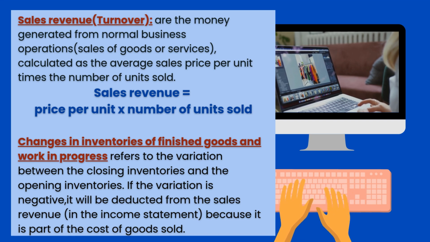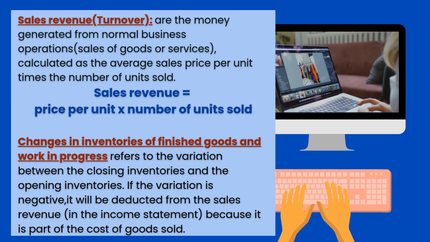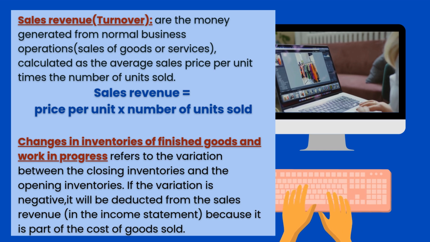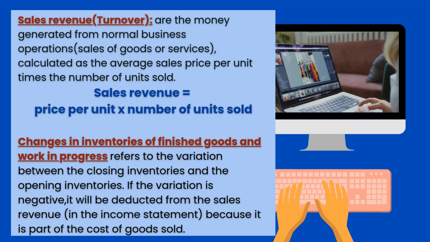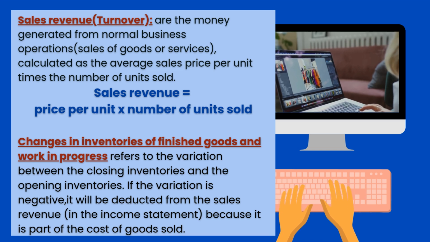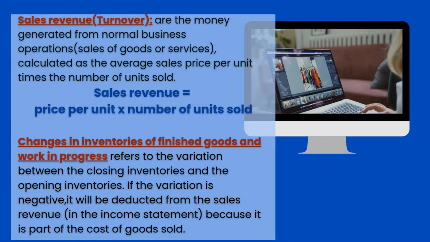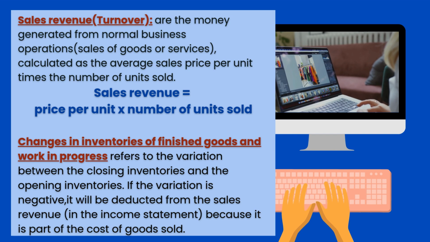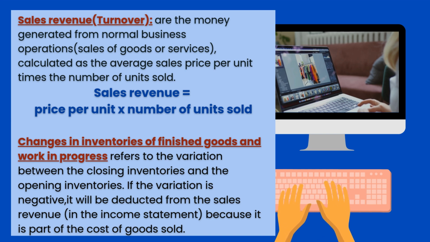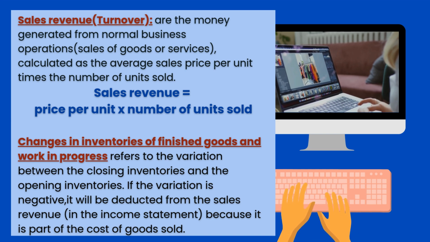This concept, the sales revenue, is the money generated from normal business operations, sales of goods or services or products, calculated as the average sales price per unit times the number of units sold. Change in inventories of finished goods and work in progress. This account refers to the variation between the closing inventories and the opening inventories. If the variation is negative, it will be deducted from the sales revenue in the income statement, of course, because it is part of the cost of the goods.